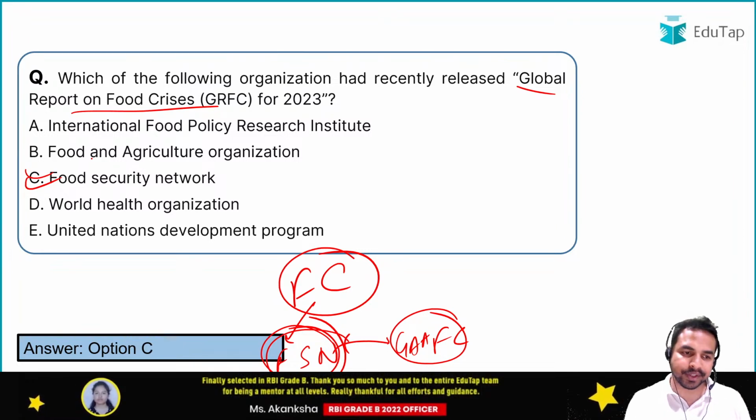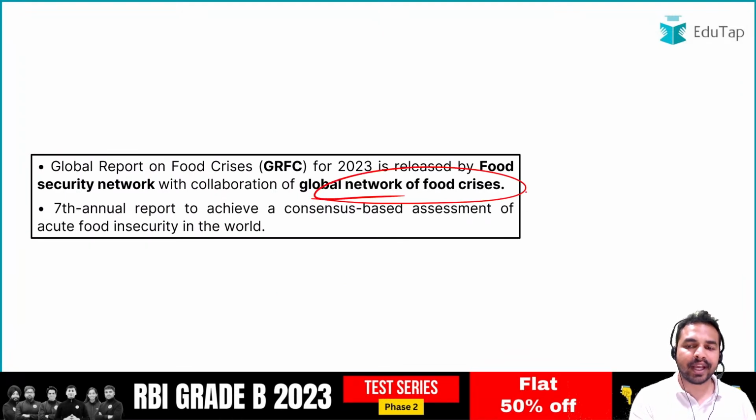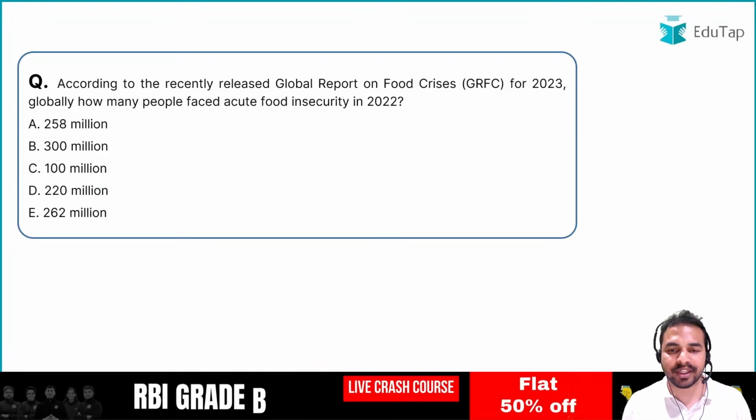And the other organization which is involved in this is GNAFC, Global Network Against Food Crisis. Okay, so Global Network Against Food Crisis and Food Security Network, and this was the 7th annual report which was being launched by these organizations.